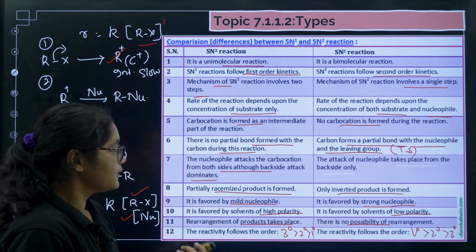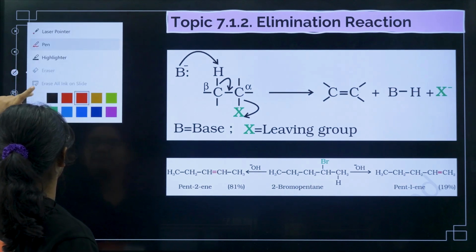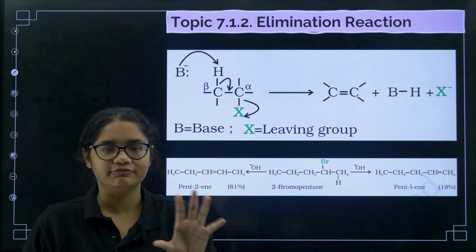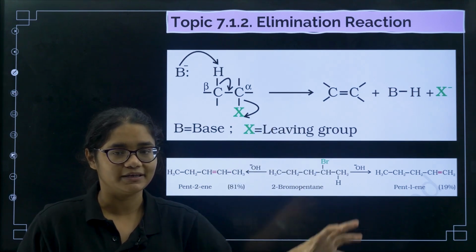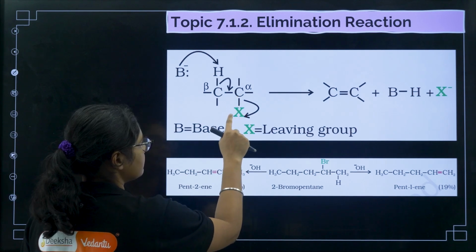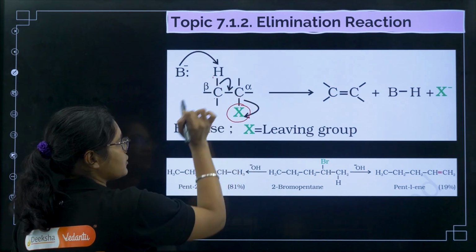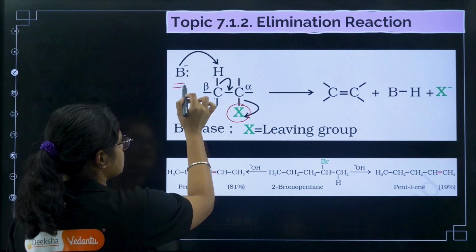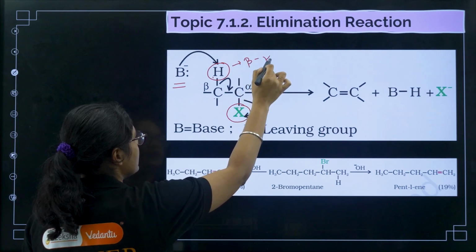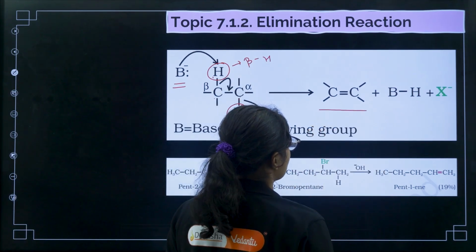Okay, fine. Now coming to elimination reaction. So in elimination reaction what happens? We have now completed haloalkanes, nucleophilic reactions, and now we are going towards the elimination reaction. This is your alpha carbon which contains the X group, right? So this is the alpha carbon, and the carbon adjacent to that is called the beta carbon. Now any base that is there will abstract this beta hydrogen, as a result of which this bond will shift here and this X will leave and we'll get a carbon-carbon double bond.